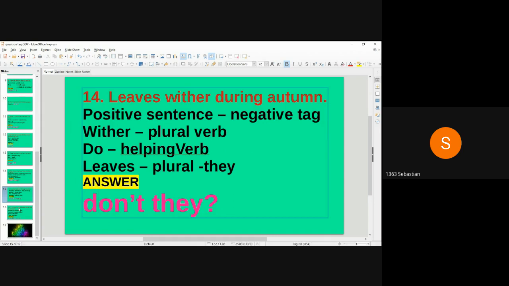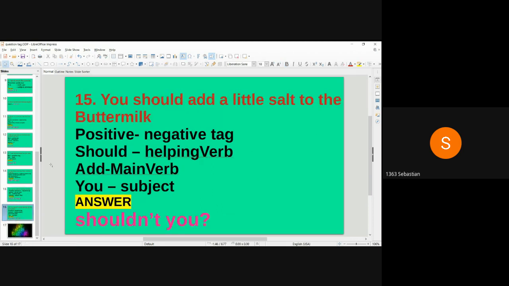Last question. You should add a little salt to the buttermilk. Sentence is in positive, so the question tag will be negative. Should add is the verb. Should is the helping verb. Add is the main verb. You is the subject. Already pronoun is used. So question tag begins with should. We use the helping verb in question tag. So the answer is shouldn't you.